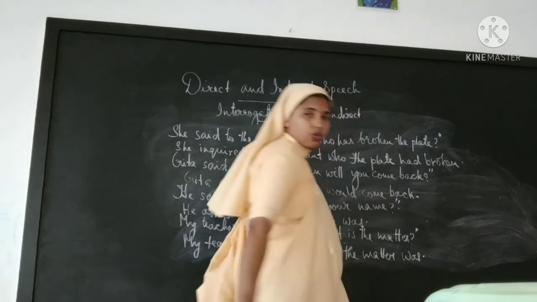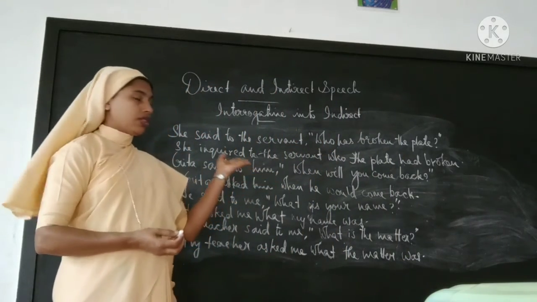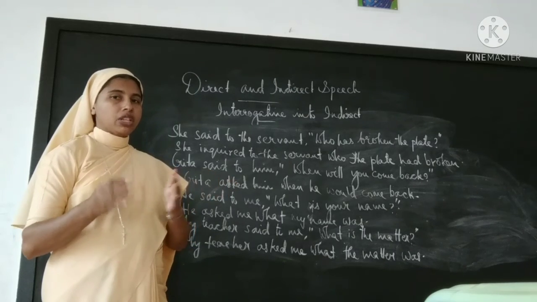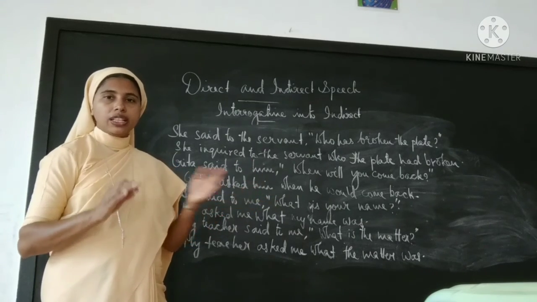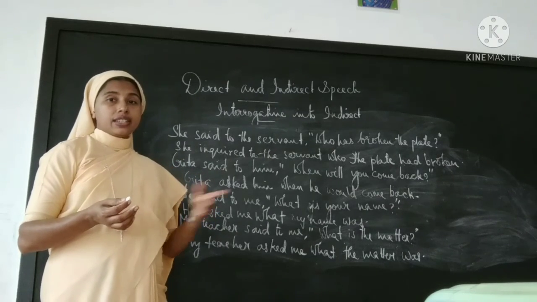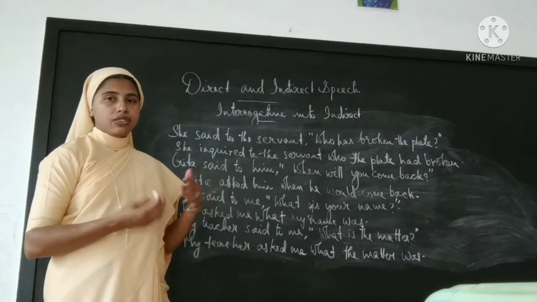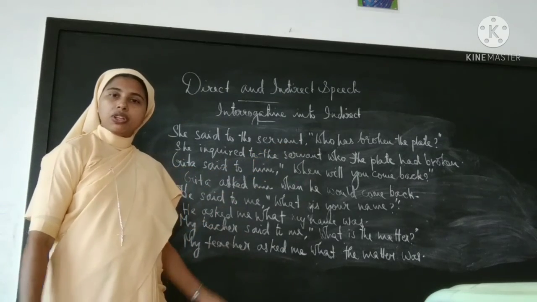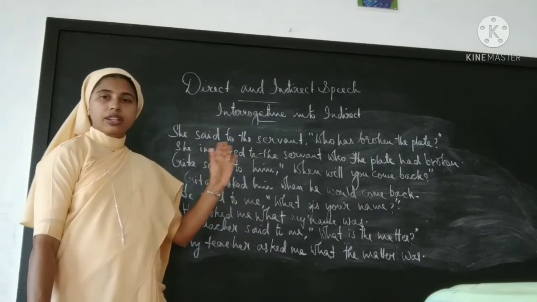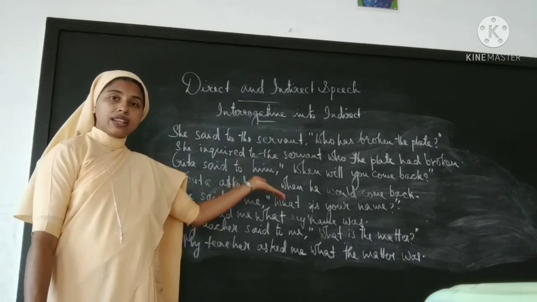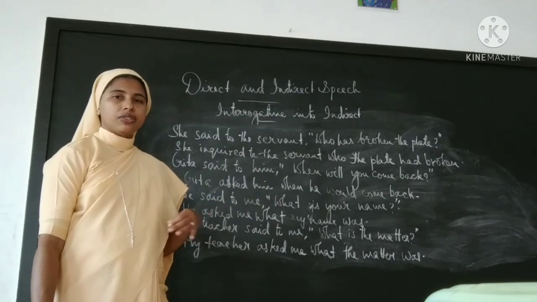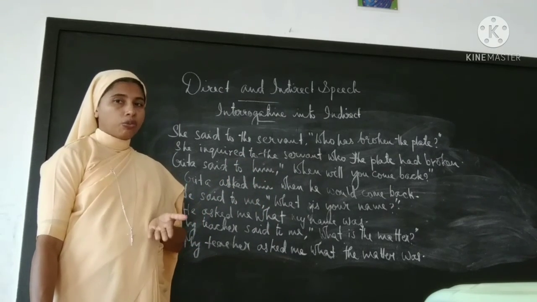What the matter was. Okay, this means there is no change regarding the order of the yes or no question and the WH question. The only thing is that you have to exclude the conjunction in a WH question. Instead, we will be using the same WH word. Okay. The rest of the things are same. First subject, then comes verb. We will change the question form into the statement form. Finally, it will end with a full stop. Okay, hope you understood.